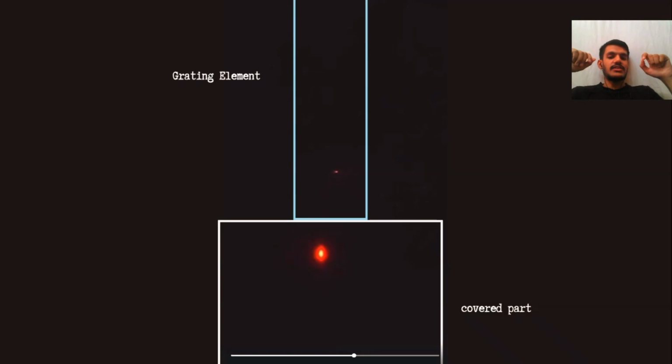How is that possible? We have shined a laser on the non-reflecting part and we are seeing laser light reflecting on the grating. It doesn't follow Snell's law in principle, or we can say the angle of reflection should be equal to the angle of incidence. That is broken because you have a second point of reflection as well. The main point is on the covered part, but you see a second point of reflection on the grating element. What this proves is light doesn't follow one ideal case where it has to follow some angle restriction, like the angle of incidence should be the angle of reflection.